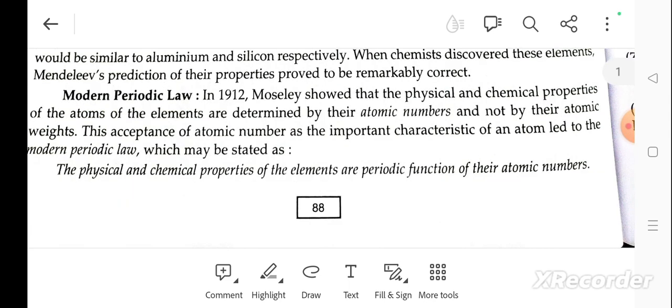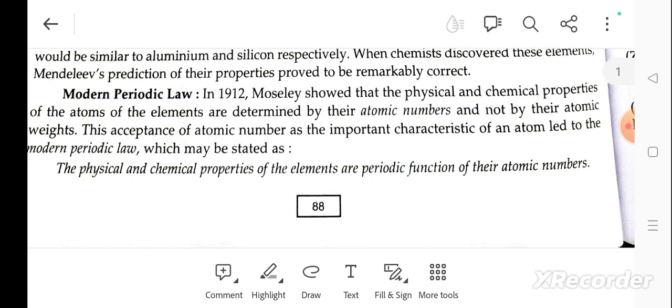Modern periodic law. In 1912, Moseley showed that the physical and chemical properties of the atoms of the elements are determined by their atomic number and not by their atomic weight. This recognition of the atomic number as an important characteristic of the atom led to the modern periodic law, which is stated as: the physical and chemical properties of the elements are periodic functions of their atomic number.